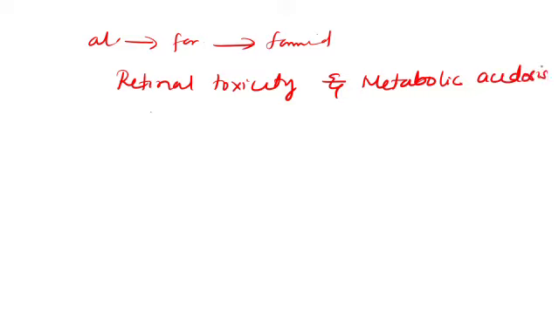So this conversion in the liver is fatal and can lead to retinal toxicity and metabolic acidosis.